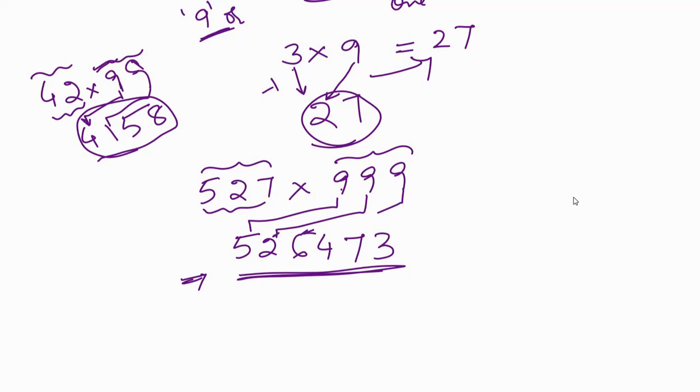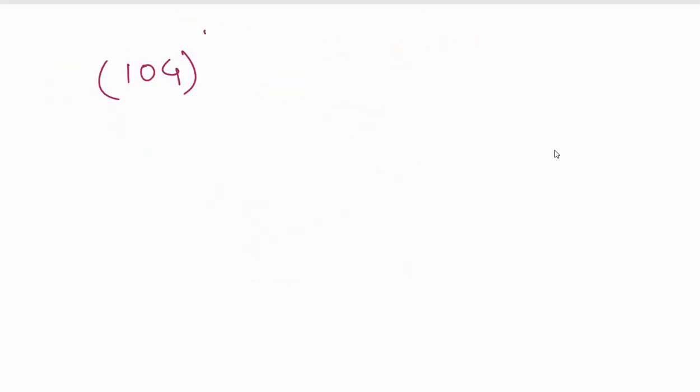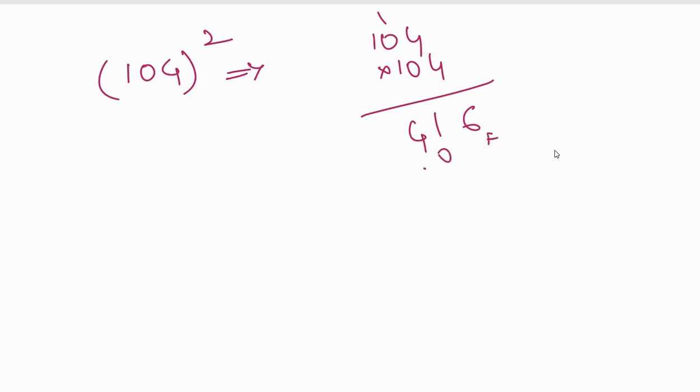Similarly, you have Ekadhikena Purvena. Ekadhikena Purvena means you have to increase by 1. This is very useful for square values. 104 whole square is nothing but 104 into 104. 4 fours are 16, then 1, 4, 0, 0, then 1, 4 ones are 4, then 0, 0, 0.